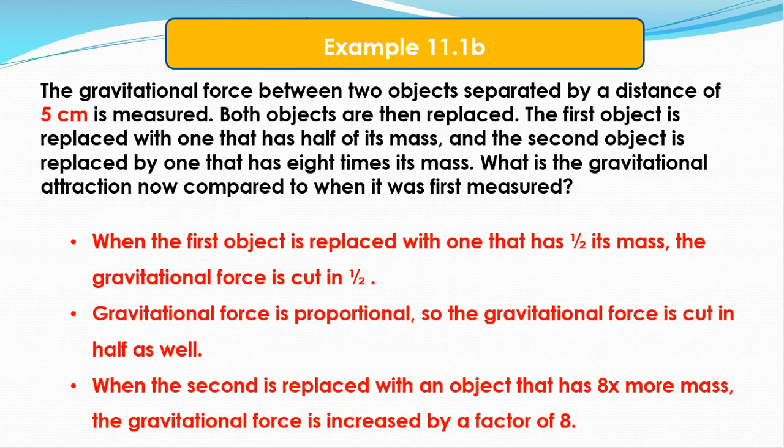But in this case, the second example, the objects were actually cut in their size or their mass. We didn't even talk about distance. We just talked about the force. So you'll need to be careful about when you have distance, when you have force, and when you have mass in these examples.